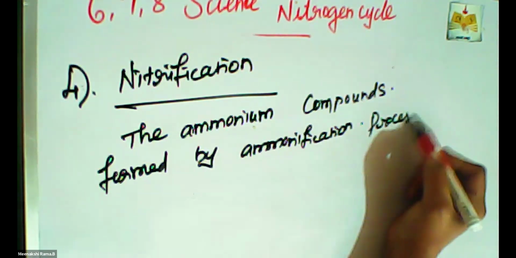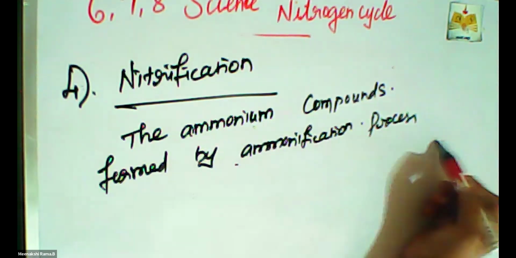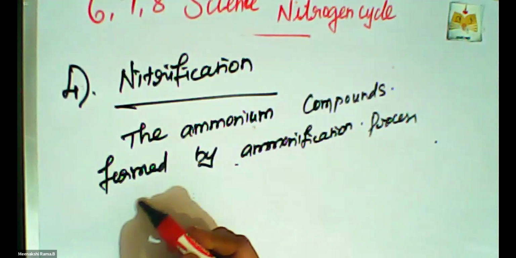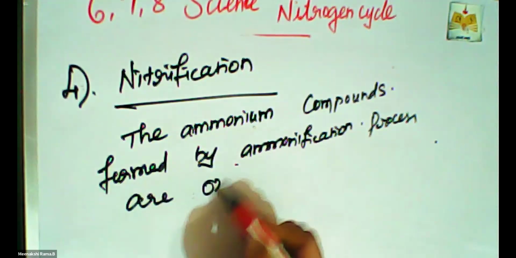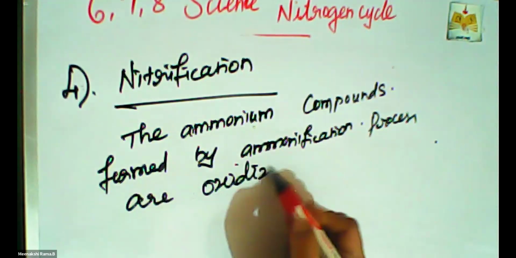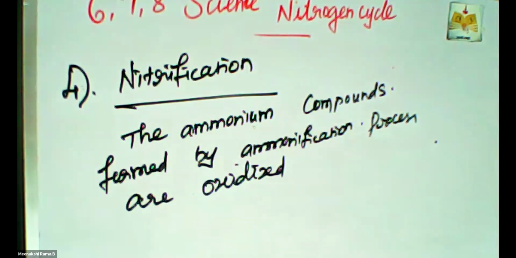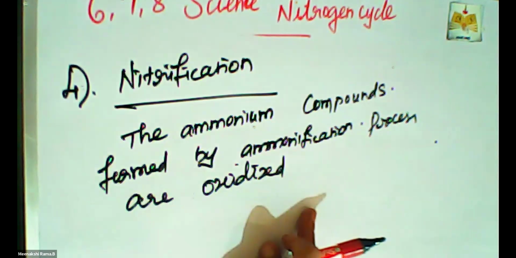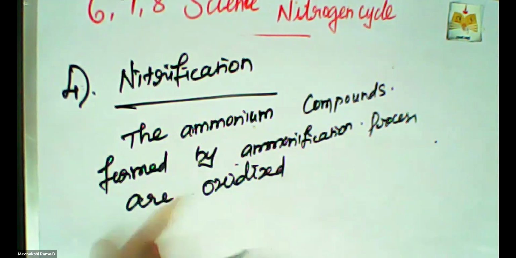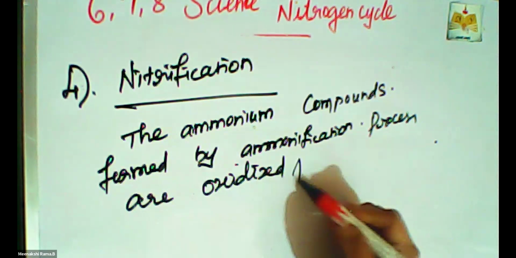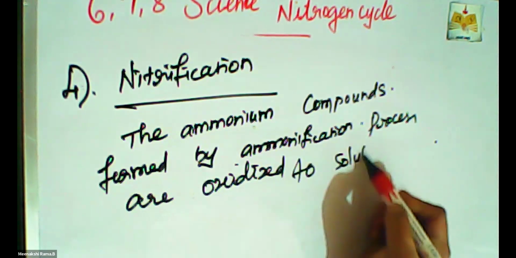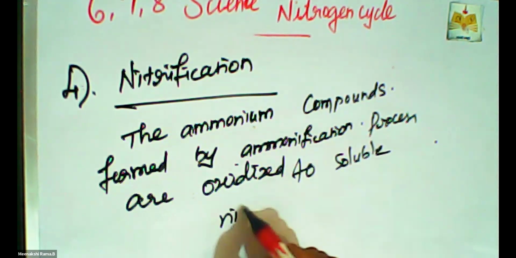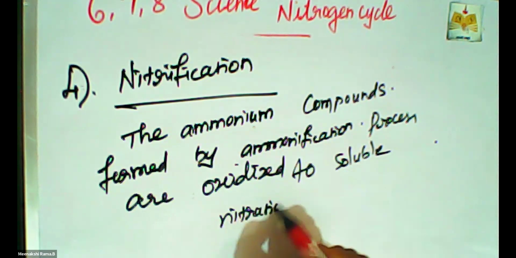So the ammonium compounds formed by the ammonification process are oxidized. Oxidized means oxygen is involved in that reaction, and that reaction is called oxidation. Oxidized to the soluble nitrates.